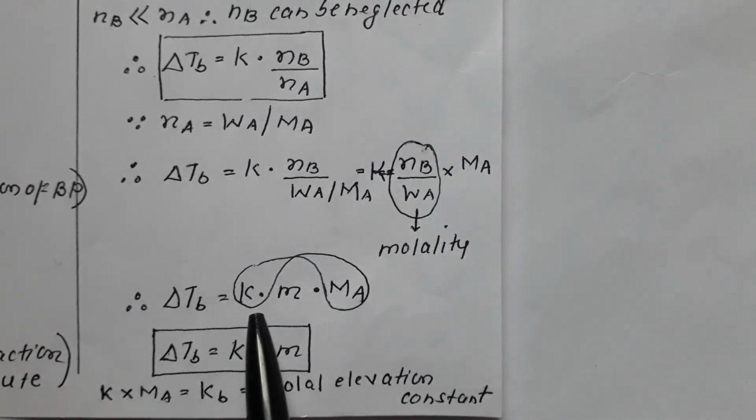Del TB is equal to K into m into MA, where K is a constant and MA is the molecular weight, also a constant. Constant into constant is a new constant, which is called KB, the molar elevation constant, also termed the ebullioscopic constant. Therefore the equation becomes del TB is equal to KB into m.